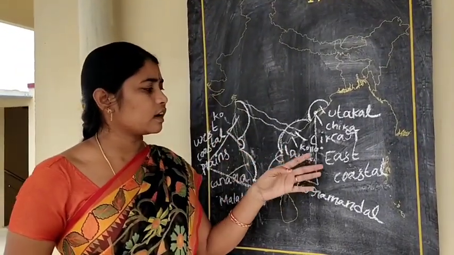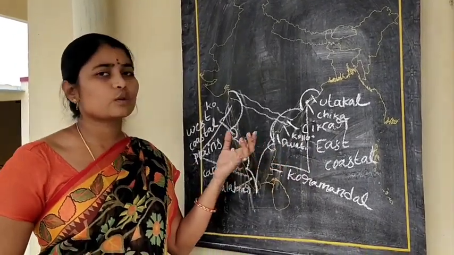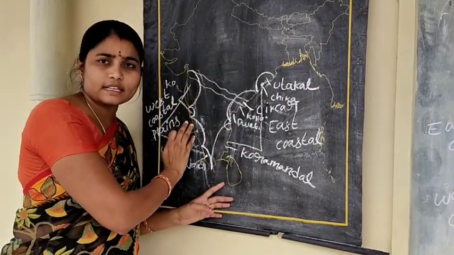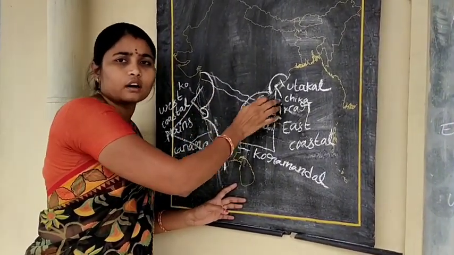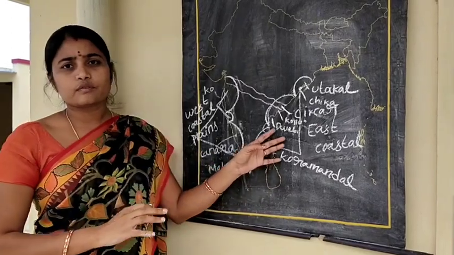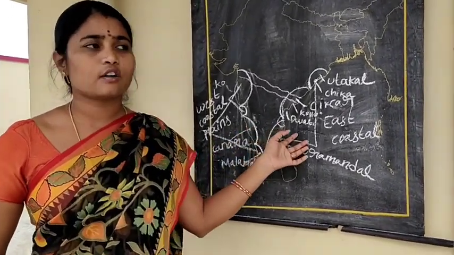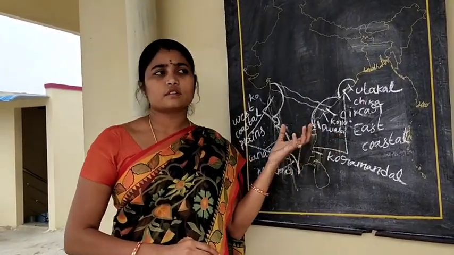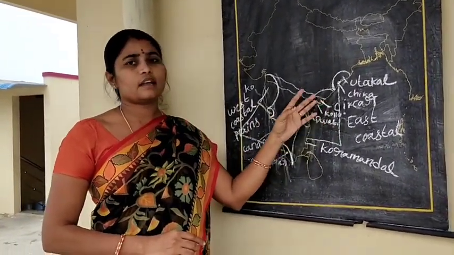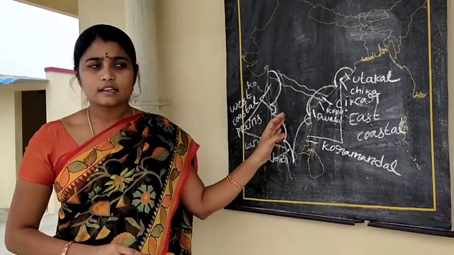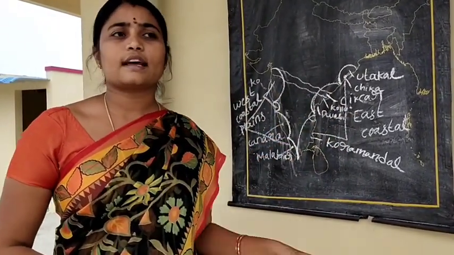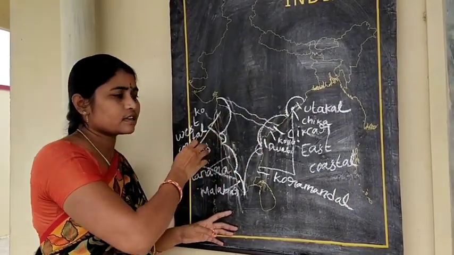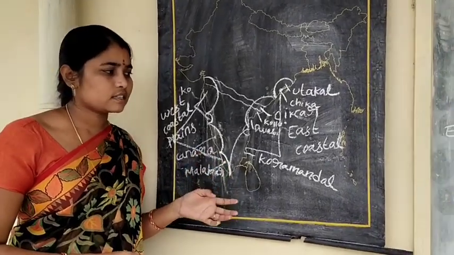Now we are going to the similarities of East Coastal Plain and West Coastal Plain. They both are fertile, useful for agriculture and density of population. There are a good number of seaports in East Coastal Plain and West Coastal Plain, and both are rich in natural resources. These are the similarities and differences between East Coastal Plain and West Coastal Plain.